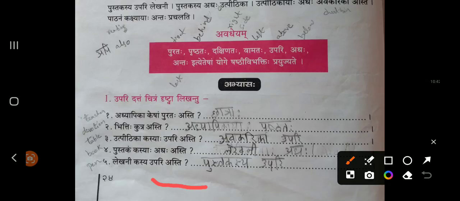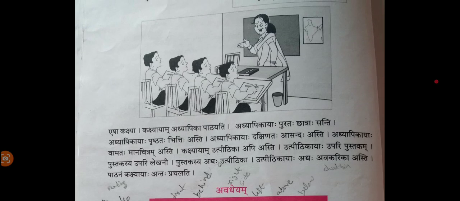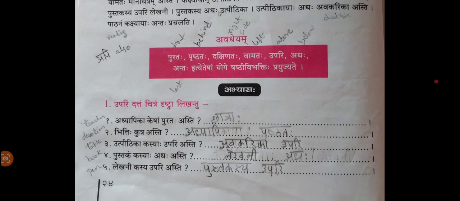लेखनी कस्य उपरि अस्ति? Lekhani, pen. On top of what is the pen there? On top of the book, pen is there. Right? See the picture. On top of the book, pen is there. Below the pen, book is there. That's what you need to fill in this exercise.